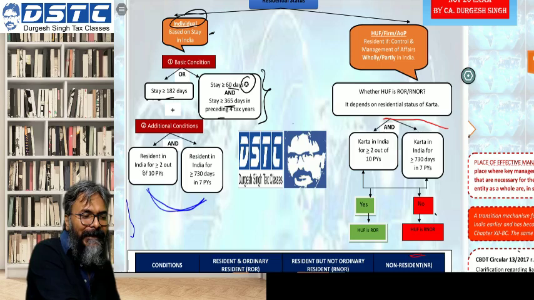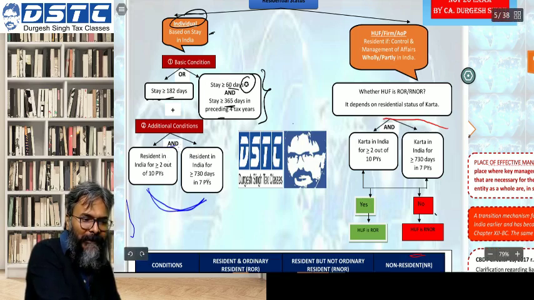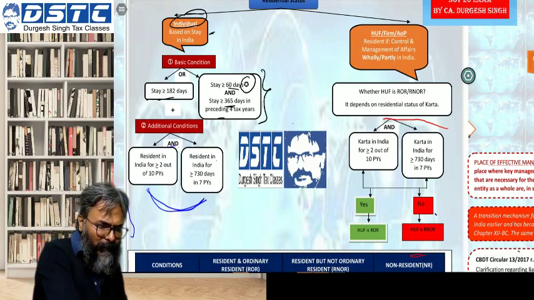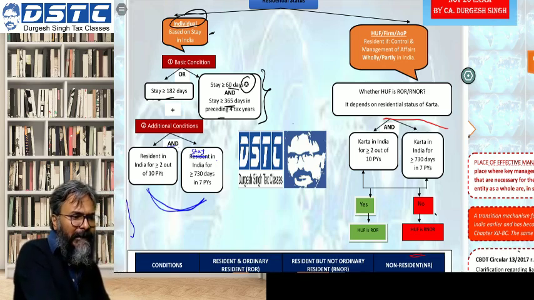He should be resident in India for minimum 2 out of the last 10 previous years, and the next one is, or I'll say students, stay in India. The better word would be stay in India. Stay in India should be minimum 730 days in the last 7 previous years.